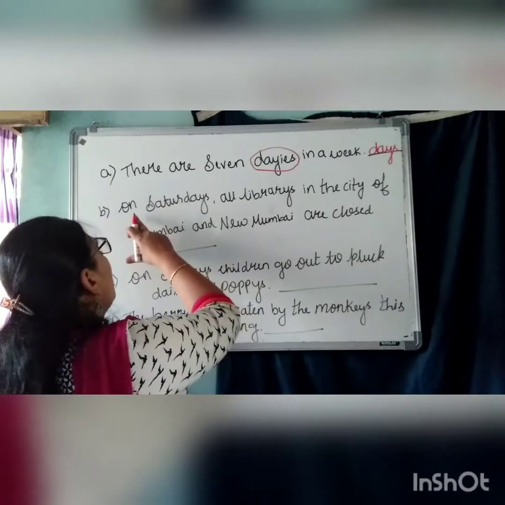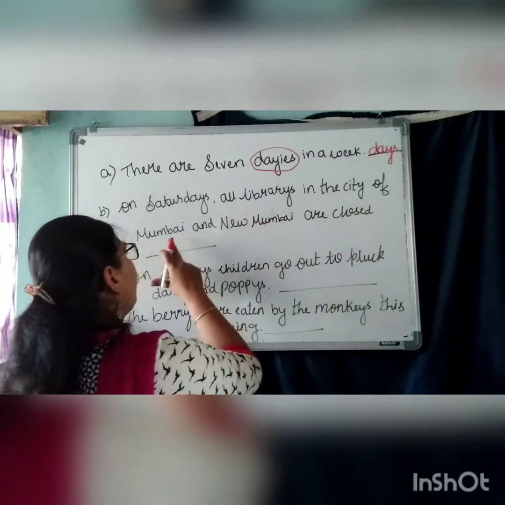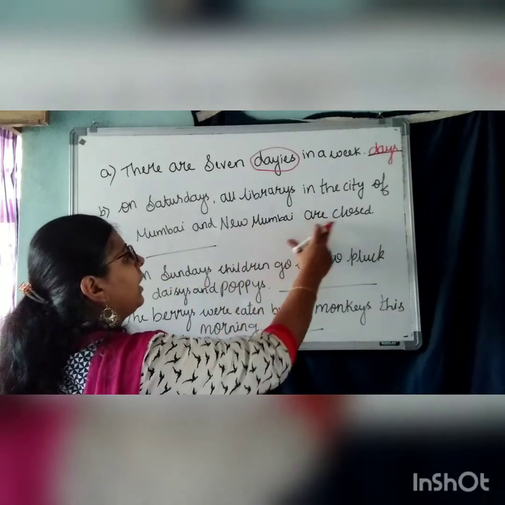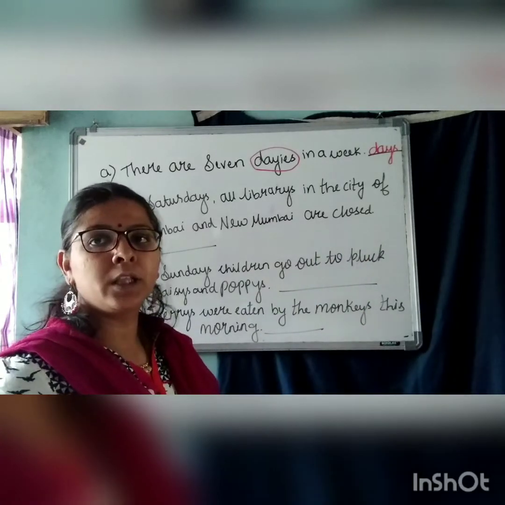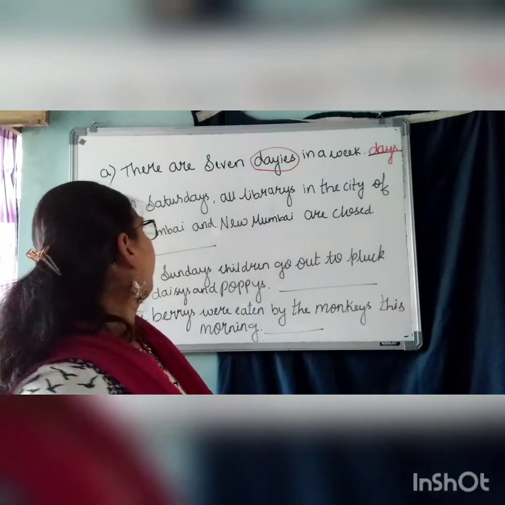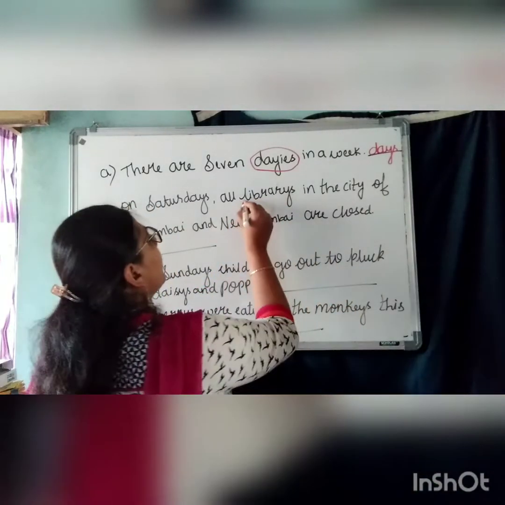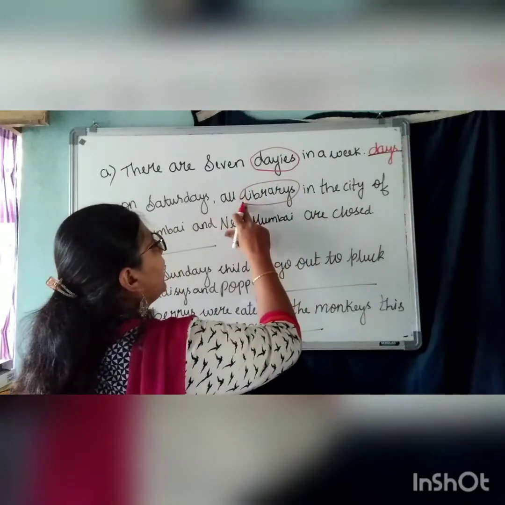Next one. On Saturdays, all libraries in the city of Mumbai and Navi Mumbai are closed. So in this, which is the wrong plural? Who is going to say here? Libraries. See here.